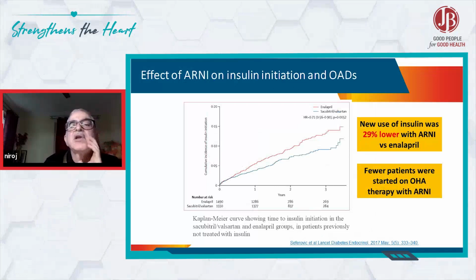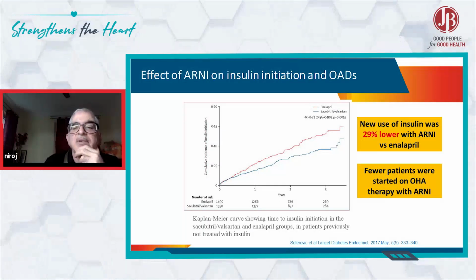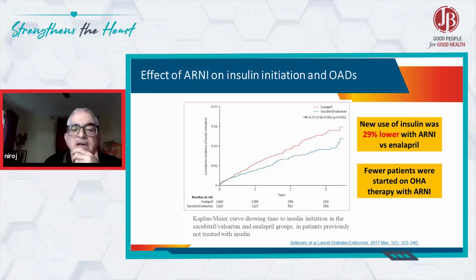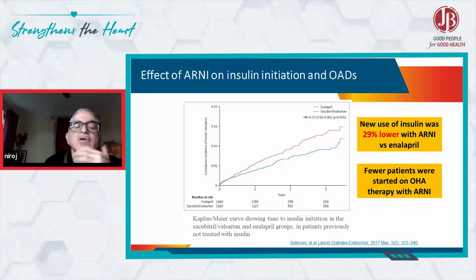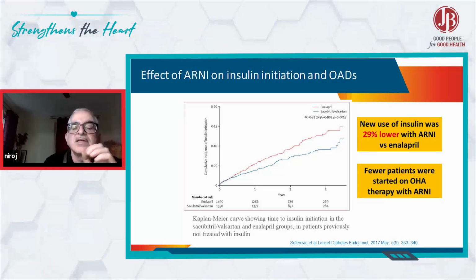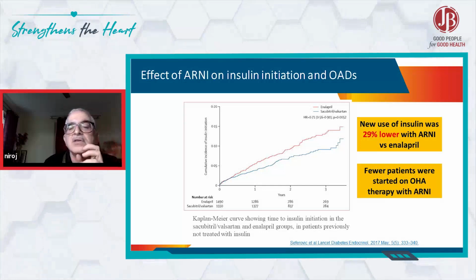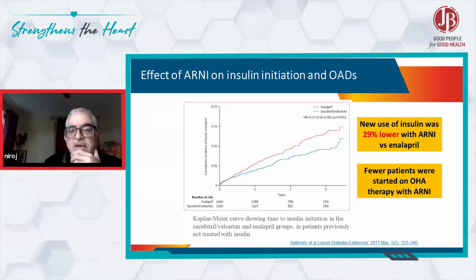New use of insulin was 29% lower with ARNI versus enalapril, and fewer patients were started on OHA therapy with ARNI. So not only does it have a lower HbA1c, the chance of new-onset insulin use is reduced by 29%, and even the patients receiving OHA also appear to be fewer.